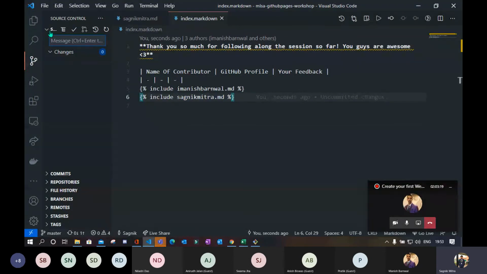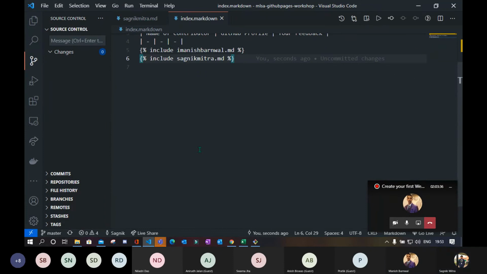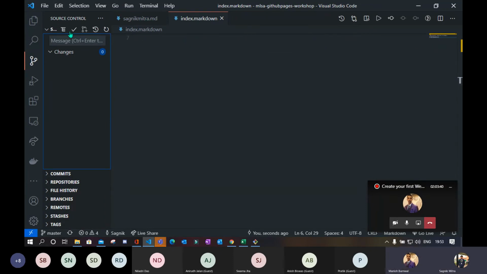So now simply push it, right? So how we can push? We can click this and it will directly push to the website. Okay, I guess everyone followed till this.